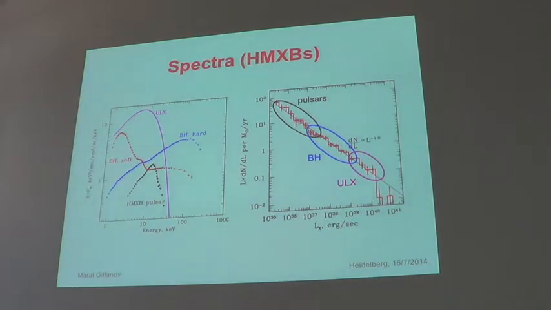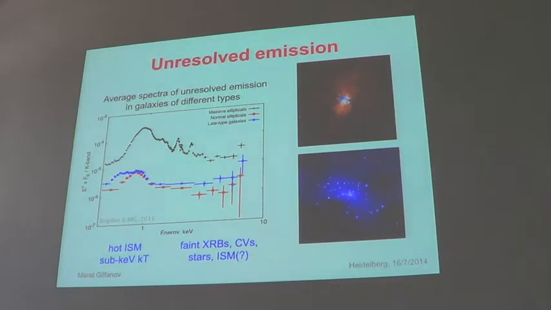But the most important contributor to the total emission are, of course, ultraluminous X-ray sources. We were just starting to understand them observationally with the launch of NuSTAR. Before that, we only had from Chandra just the bit of the spectrum here. Now, I'm finished with X-ray binaries for the time being.